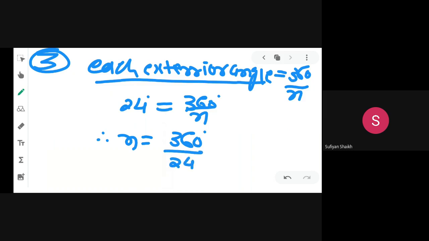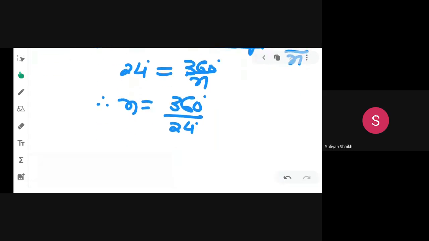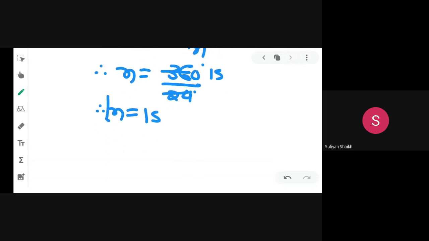So 360 divided by 24 degrees. Here n we are taking on the left side and 24 we are taking on the right side, so it becomes the denominator. Okay. Now divide these two. So we get n is equal to 15. How? 24 ones are 24, 12 remainder and 0 makes 120. So 24 fives are 120. So we get n is equal to 15.